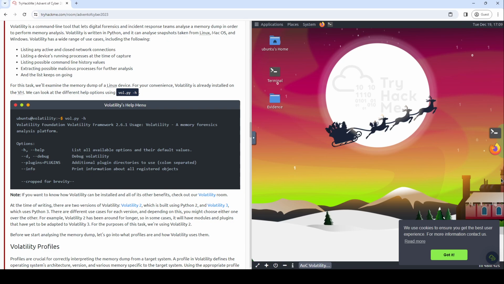At the time of writing, there are two versions of Volatility. Volatility 2, which is built using Python 2, and Volatility 3, which uses Python 3. There are different use cases for each version, and depending on this, you might choose either one over the other. For example, Volatility 2 has been around for longer. So in some cases, it will have modules and plugins that have yet to be adapted for Volatility 3. For the purposes of this task, we're using Volatility 2.